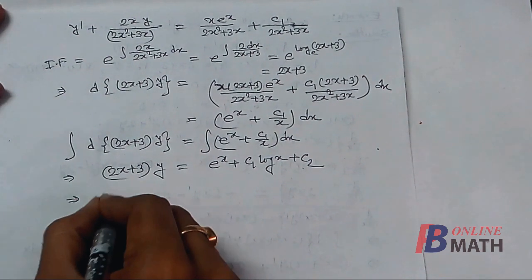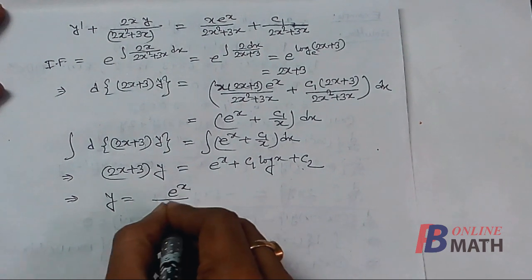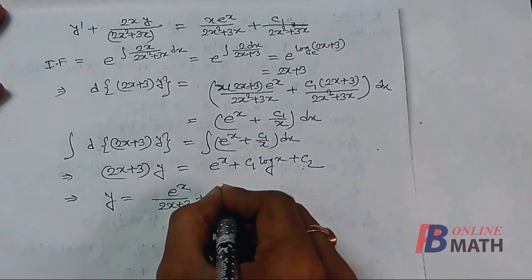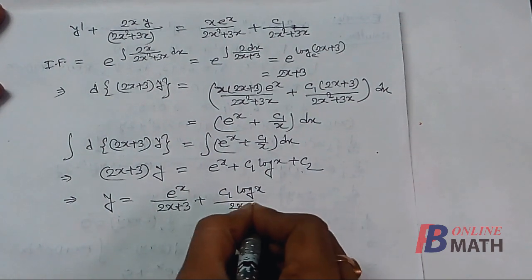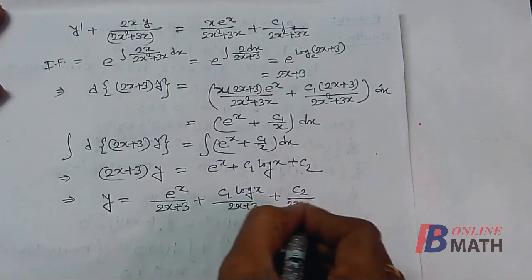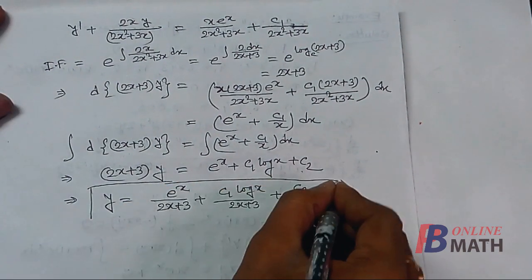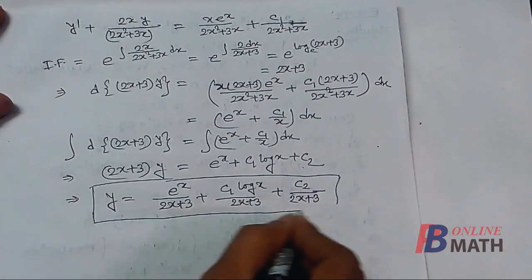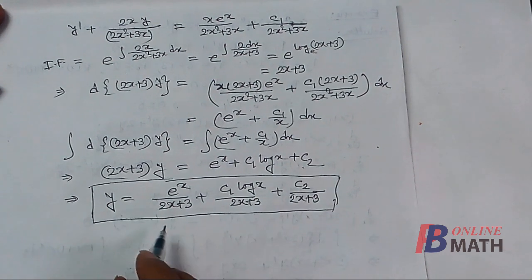So here we find y equal to eˣ/(2x + 3) plus c1 log x/(2x + 3) plus c2/(2x + 3). So this is our final solution where c1 and c2 are integrating constants. So that completes the solution.